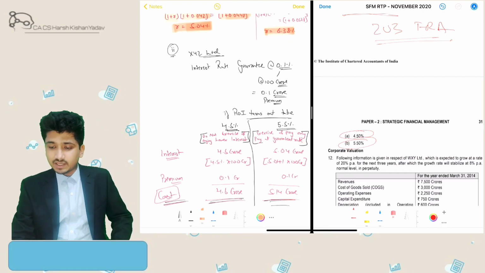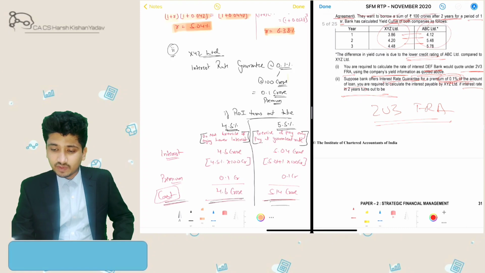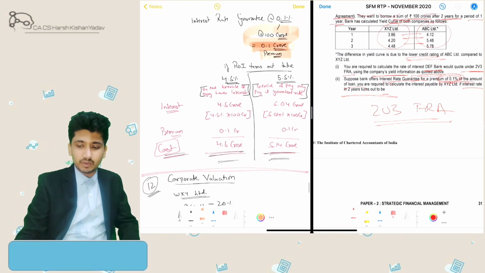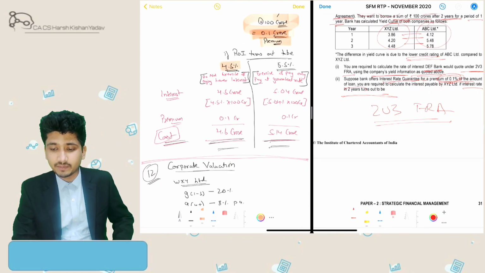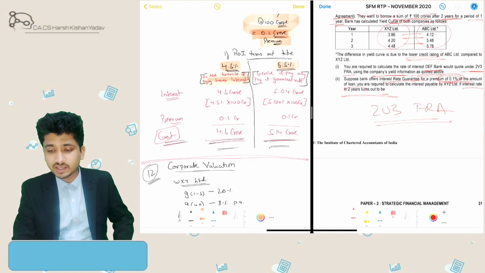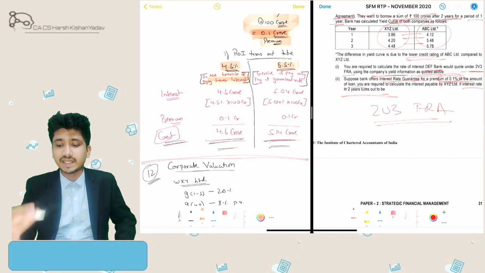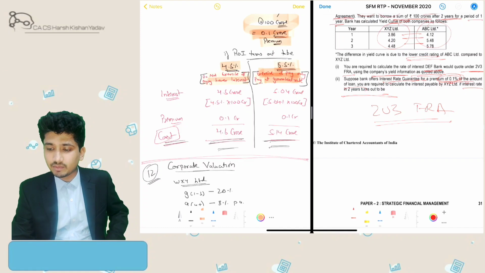So first of all we'll check what my premium amount would be. As denoted, premium would be 0.1%. So of 1000 crores it will be, so I'll have to pay 1 crore premium. Then if the rate of interest turns out to be 4.5% after 2 years, I won't exercise and will enjoy the lower interest rate. I'll enjoy 4.5% interest rate. Why would I exercise the option? And if the interest rate turns out to be 5.5%, or say hypothetically 10%, then we will exercise and pay only 5.04%, what was quoted by the bank at the time of the interest rate guarantee.